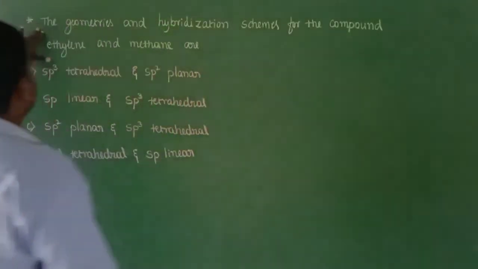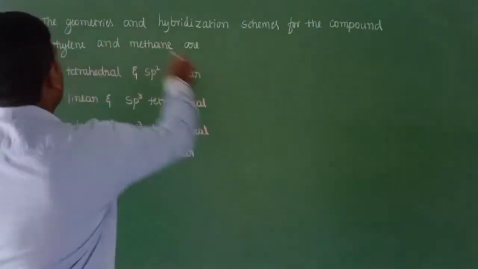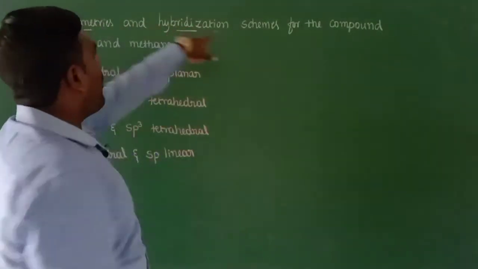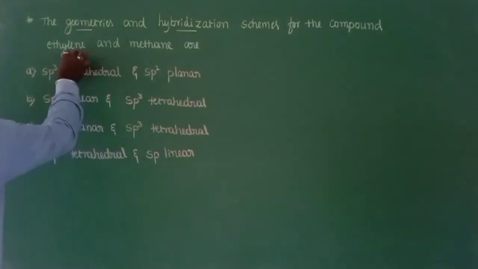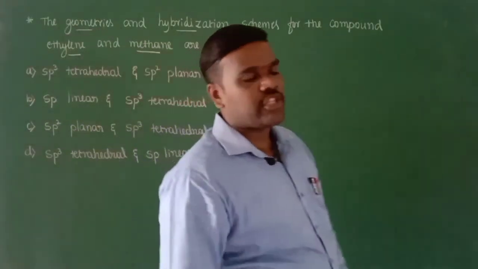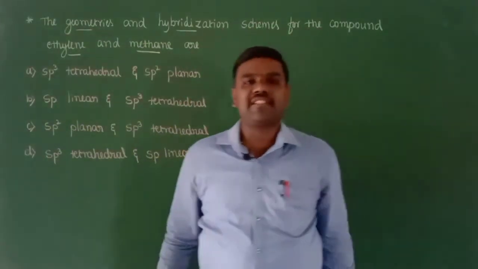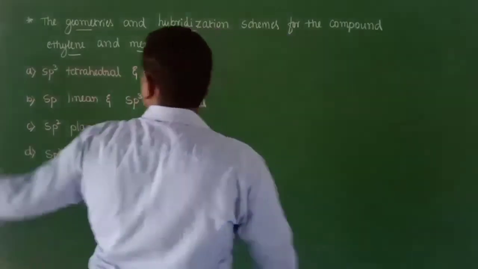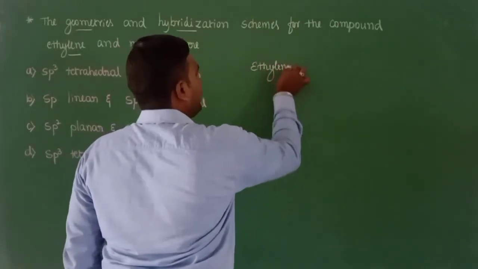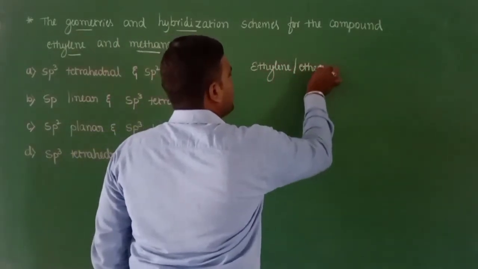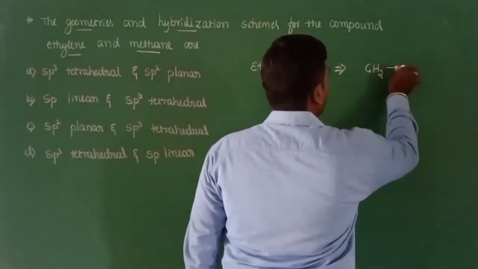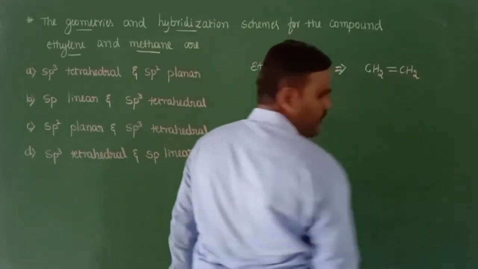Next, the geometries and hybridization. We need to find the geometries and hybridization schemes of the compounds ethylene and methane. In order to account for the hybridization as well as the geometry, we need to know the complete structure of a material, right? So the first material given is ethylene. Ethylene is simply ethene, right? Ethene is an unsaturated compound having a structure of CH2 double bond CH2, right?